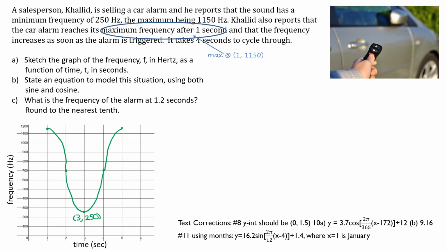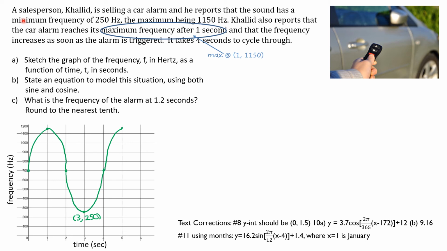Because I know that every 1 second something important is happening, right? Every second. So at 1 second I'm a max. The next second later I'm halfway. Then I'm at a min. Then I'm at the equation of the axis. Then I'm at a max. So that means if I back it up by a second, at 0 seconds I will be right here on the equation of the axis. That's going to be helpful for part B when I have to come up with an equation. It's helpful to look at a graph to know where you're starting on the y-axis.